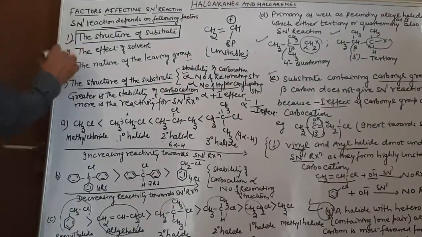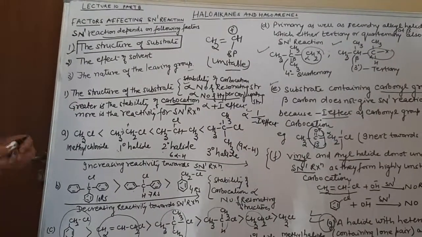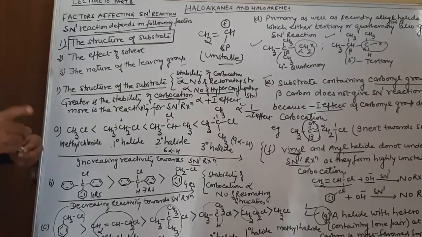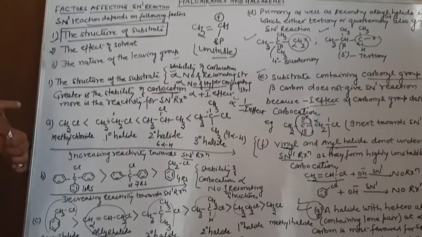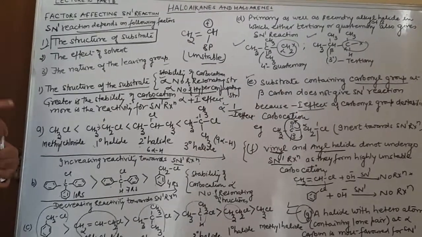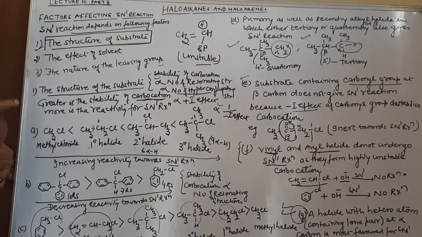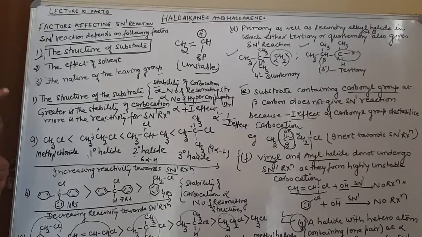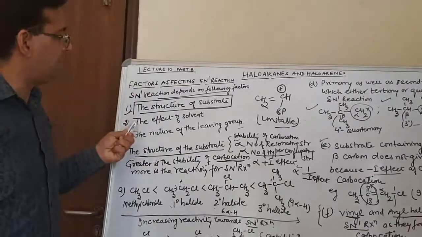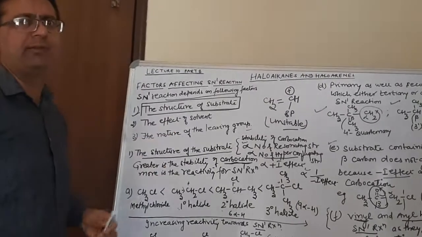Hopefully you understand the first factor on which the rate of SN1 reaction depends. What was an SN1 reaction? Those reactions whose rate depends only on the substrate. What was the intermediate? Carbocation, as it was obtained in the slow step of the reaction. As I told you, due to the higher activation energy barrier. Then the next factor will be the effect of solvent, which we will discuss in the next lecture.